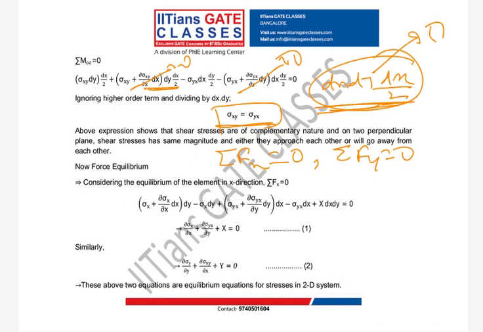So you can see sigma xx plus dou by dou x sigma xx into dx into dy, then negative, positive, negative, and then the body force, which is already in the positive x direction. These are my forces in the x direction. Now this and this will cancel, and this will get cancelled.